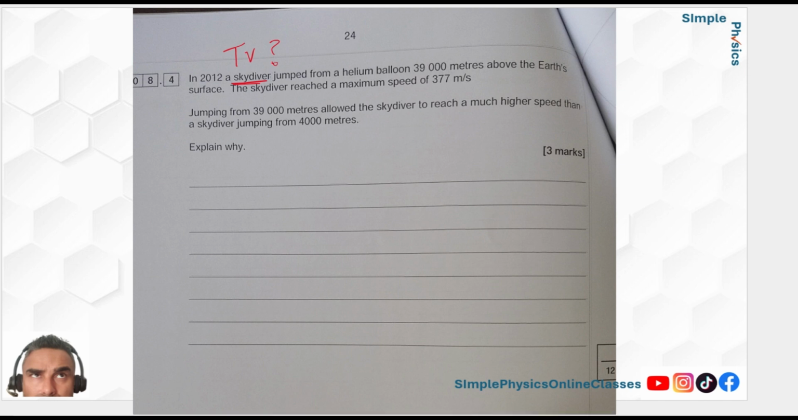First of all, as soon as you see terminal velocity, you've got to think, especially for a skydiver, weight equals drag. The weight is acting downwards. If you were to draw it, this is the skydiver, you've got the weight downwards and the drag upwards, and they should be balanced. The key thing here: drag increases as speed increases. Make sure you put that as an explanation, but that's not what this question is about.